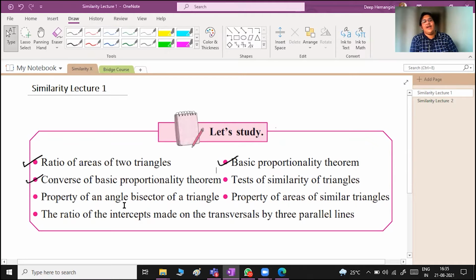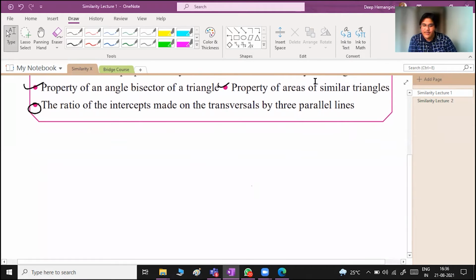Next is the property of an angle bisector of a triangle. This is also a good topic. Property of areas of similar triangles. And then last, the ratio of intercepts made on the transversal by three parallel lines. So these are the topics at a glance that we are going to study in this particular topic.